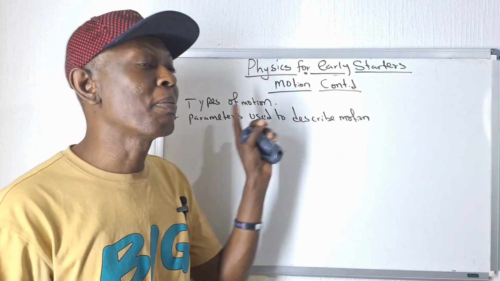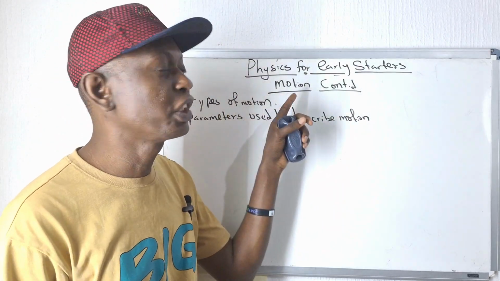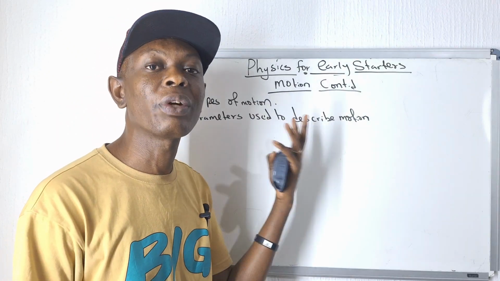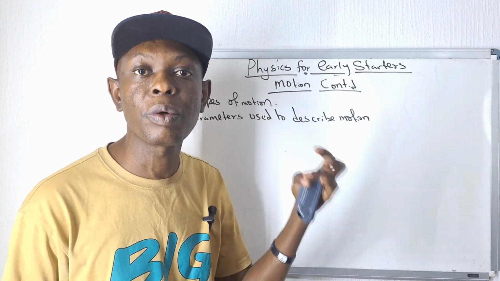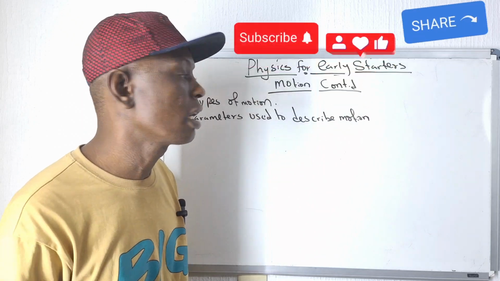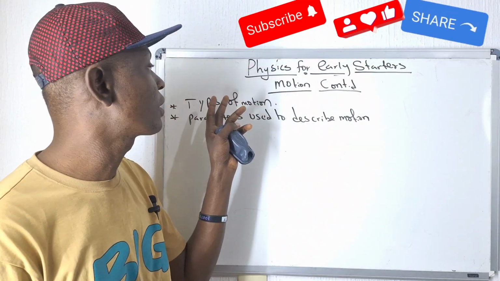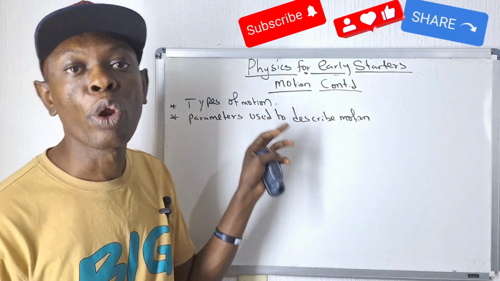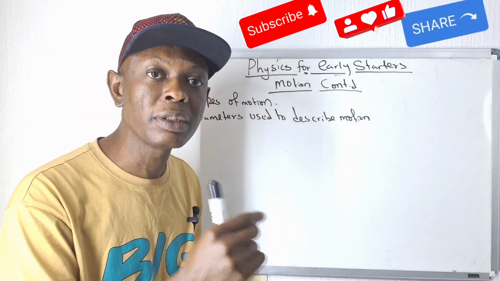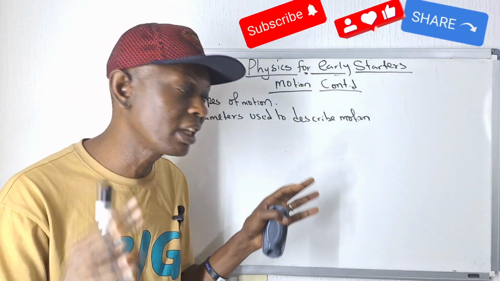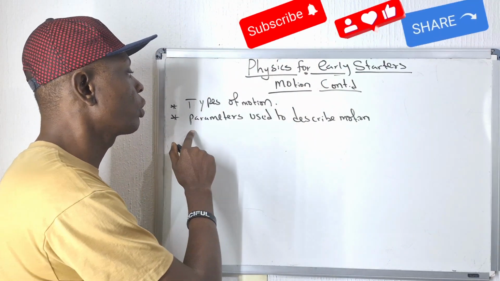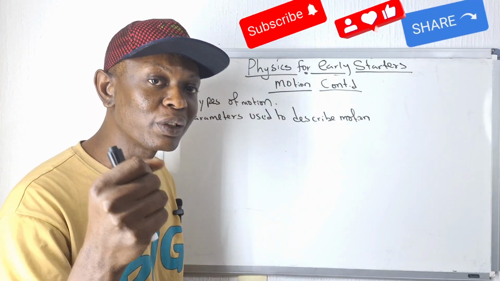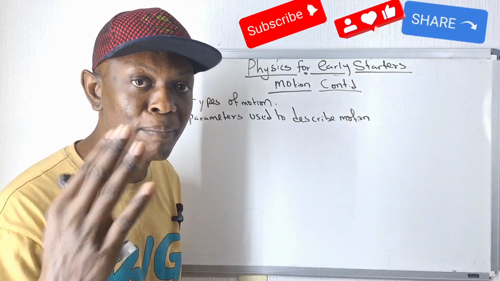So let's continue. In our previous class, we talked about motion. We defined what motion is and its importance, and we looked at the 3 dimensions of motion, the 1, 2 and 3 dimensions, and gave some examples, and we did a little introduction to the types of motion. So in this class today, we'll be looking into the types of motion, although we will not be going deep into details, but I'll be explaining the types of motion and giving their examples, and then also look at parameters used to describe motion. So I want you to stay put and let's begin.